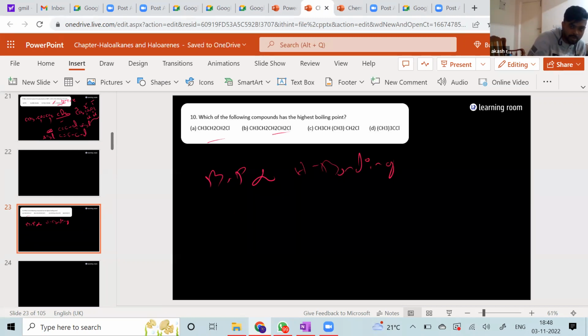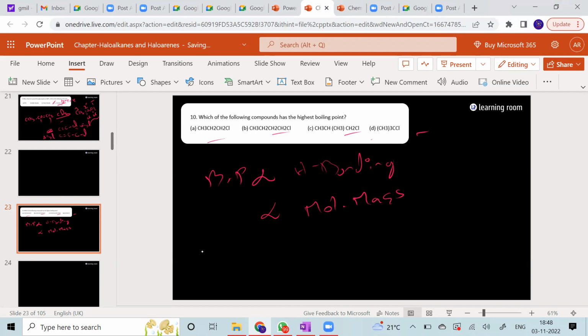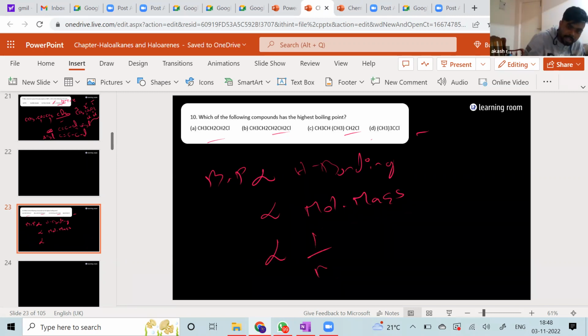But none of these will have hydrogen bonding, because all are chlorides. It is only possible with alcohols, acids, amines. Fine. Someone said molar mass, yes, that's the next criterion to look for. Then surface area, which is nothing but your branching versus linear chain. Boiling point is inversely proportional to branching.